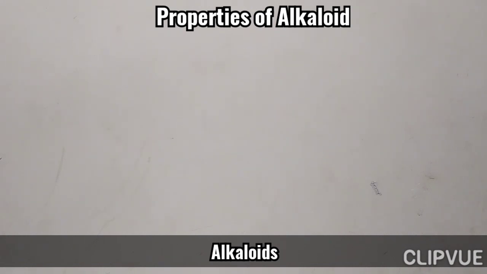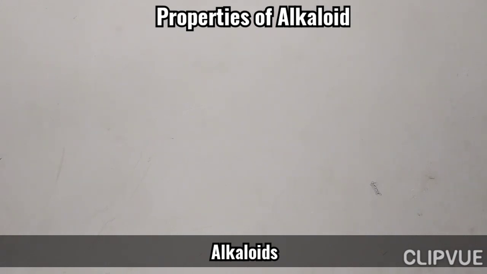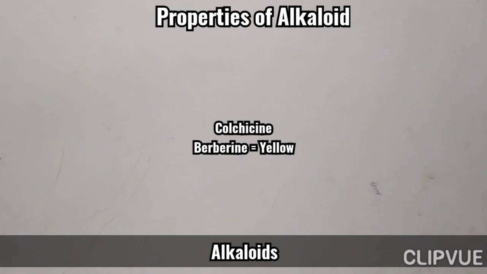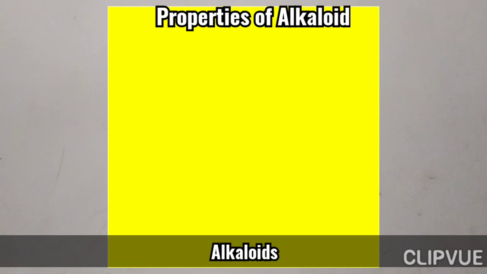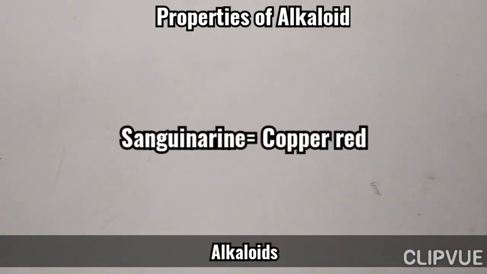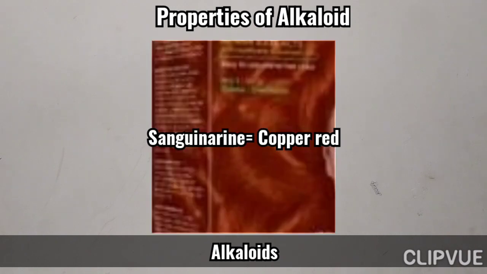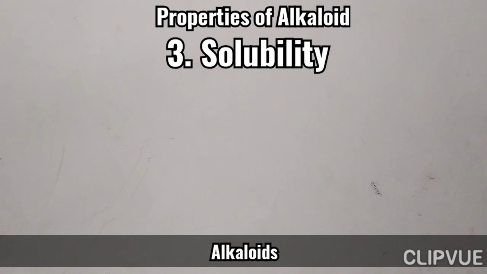Color: majority are colorless. Some are colored, for example colchicine and berberine. Berberine has yellow color. Betanidine has orange color. Sanguinarine has copper red color. Solubility: soluble in organic solvents and insoluble in water.